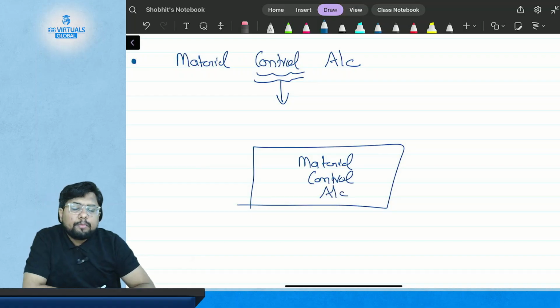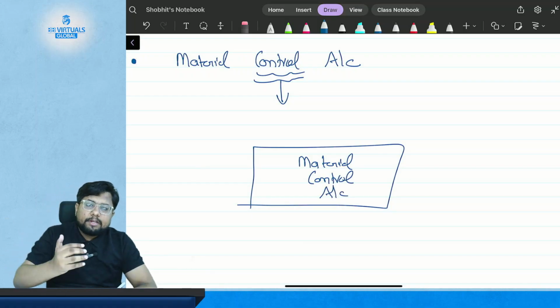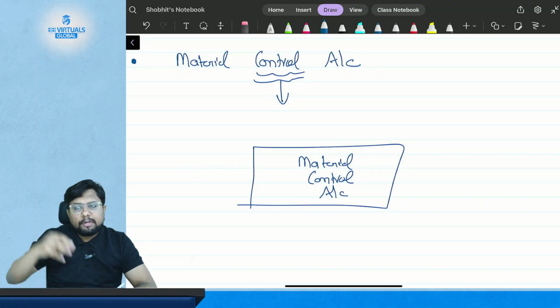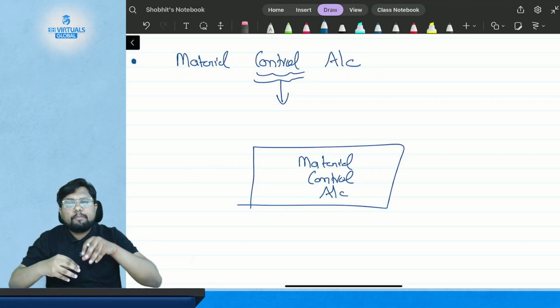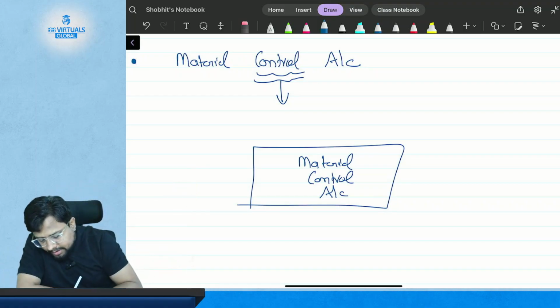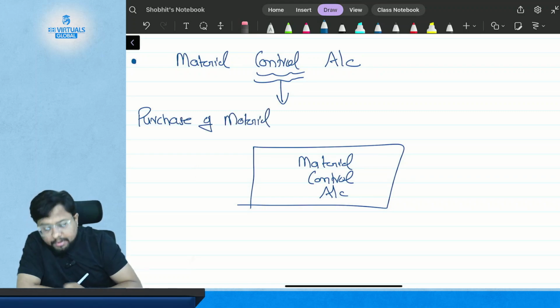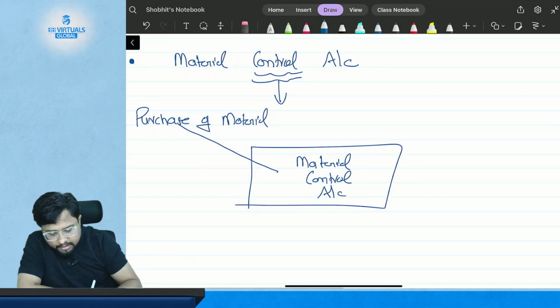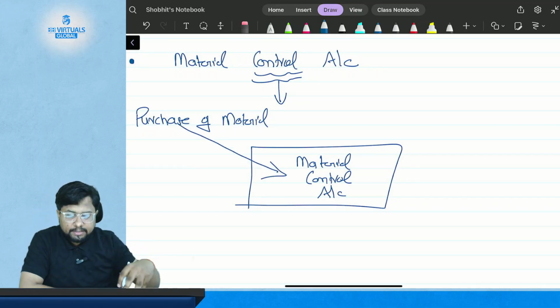All the things related to receipt of material will come here, and every time the material has been issued will go out from here. So when you do purchase of material, it will come here. So it is the in.